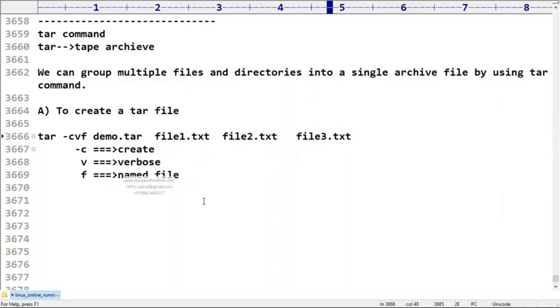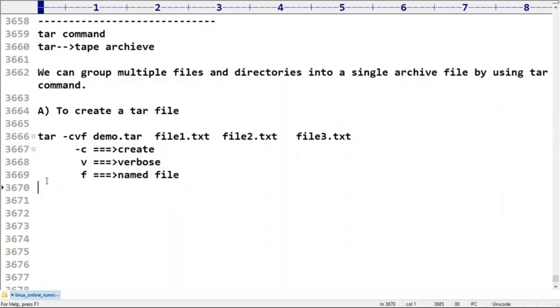Any doubt? What is the meaning of cvf? C means create, F means named file, V means verbose: which files are added, display them to the terminal. We have to do that. This is the first.